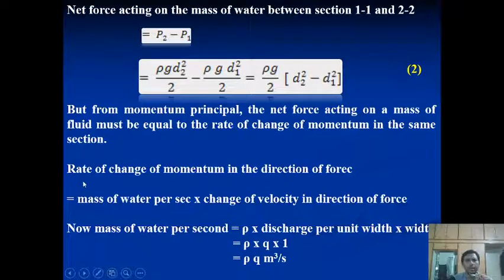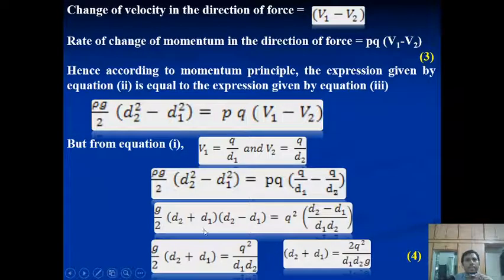But we know that the rate of change of momentum in the direction of the force is the mass of the water per second multiplied by the change in velocity in that direction. So now the mass of the water per second is rho q into 1, and the change of the velocity will be v1 minus v2. Now we'll further insert those values and compare both sides. So rho g by 2 into d2 square minus d1 square is equal to rho q into V1 minus V2.